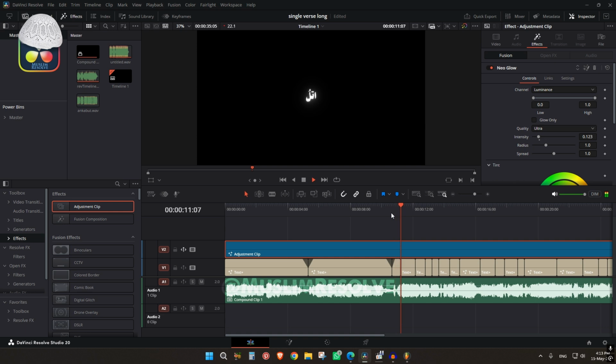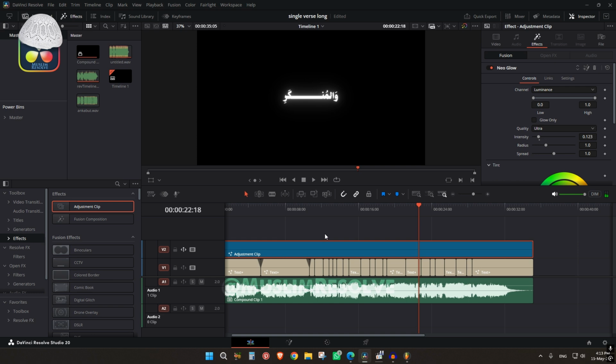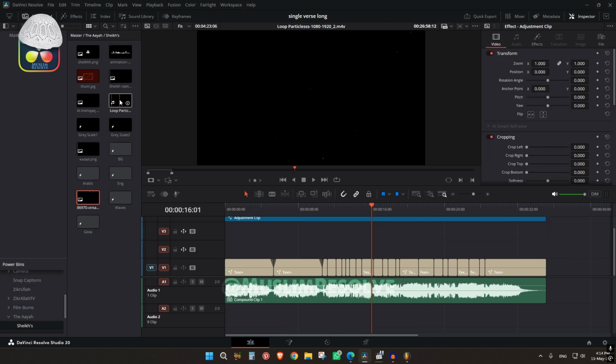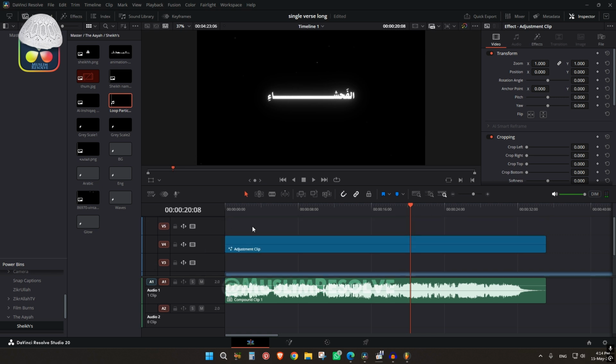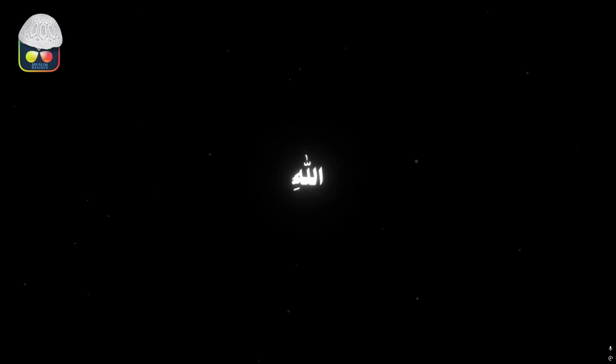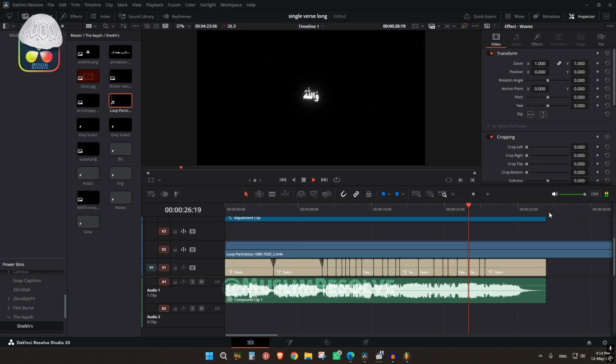Bismillahirrahmanirrahim. You can also add some wave. I have already made a preset. I can use it here. Loop particles. Also you can add some waviness like this.